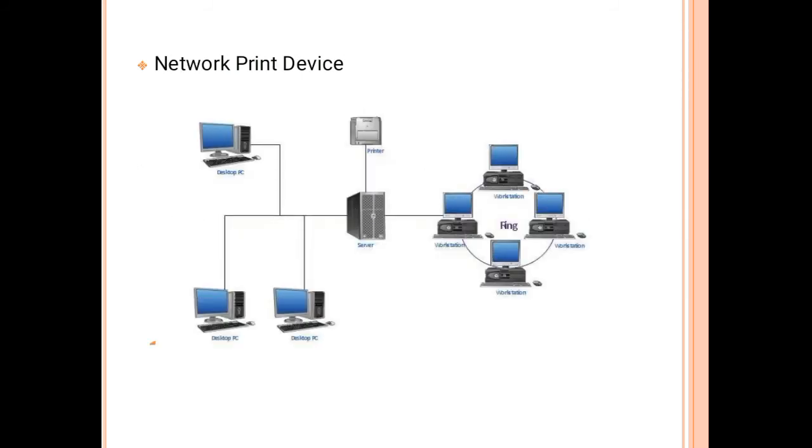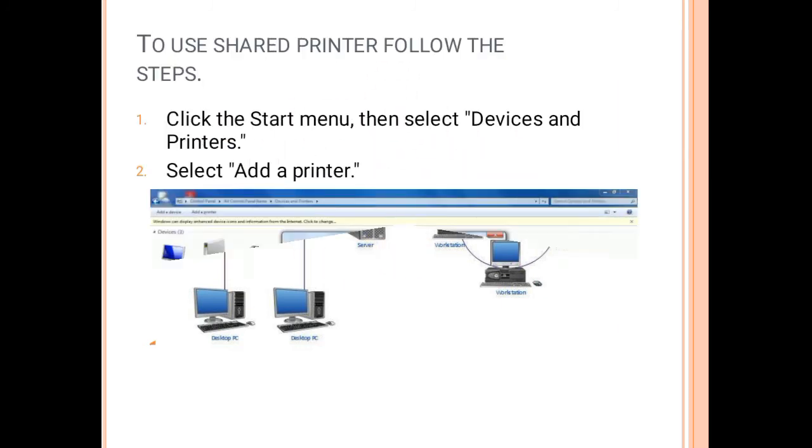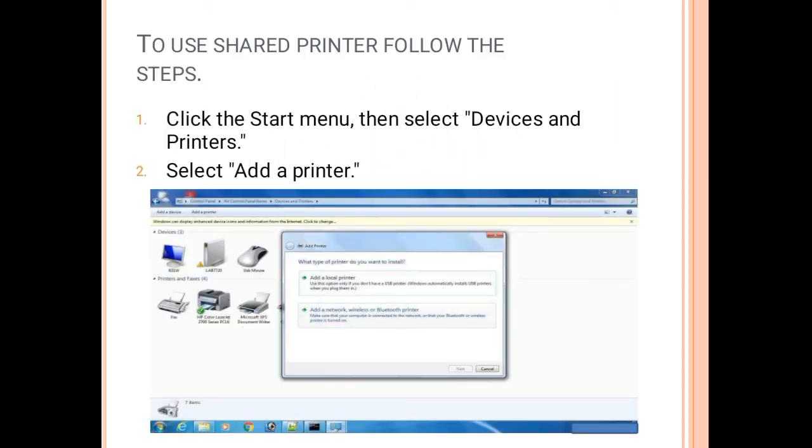So this is our network print devices. So here one is our desktop PC and here one is our configuration all PC and here one is our server with printer. So next, to use the printer, follow the steps.